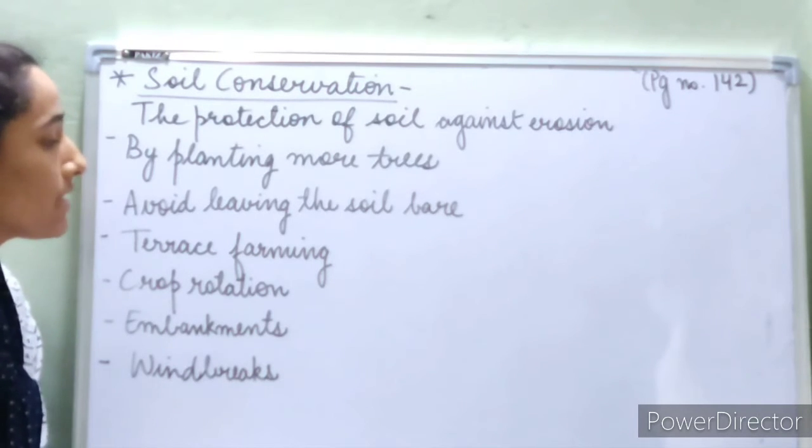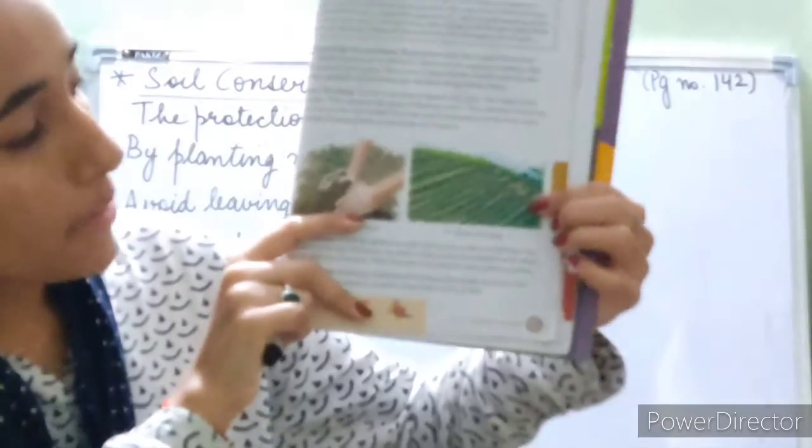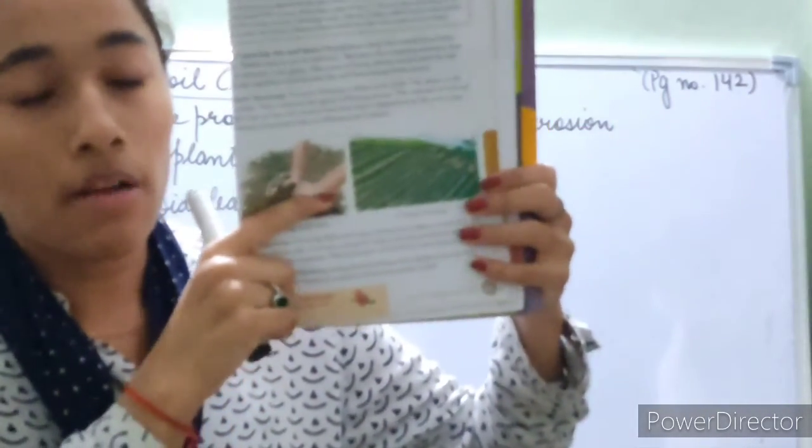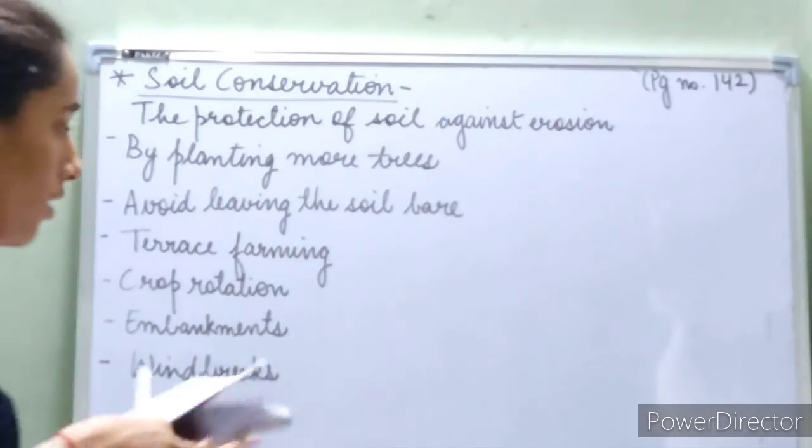Now the third one is terrace farming. A picture is also given on page number 143. Here you can see this is terrace farming. It is like steps. It is a system of farming on the steps.